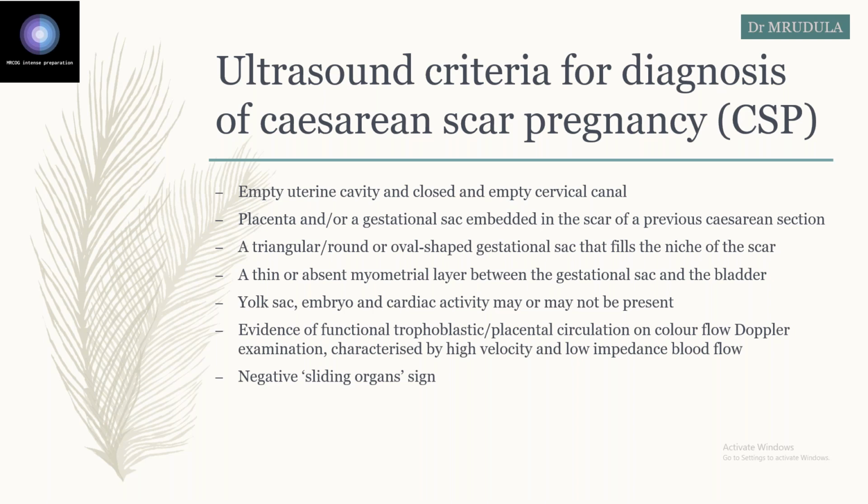So basically, negative sliding sign, the gestational sac embedded in the scar tissue, and how it differs from cervical ectopic. The barrel-shaped cervix is seen in cervical ectopic while this is absent. So how are you going to differentiate between scar pregnancy and cervical pregnancy? There will be a barrel-shaped cervix in case of cervical pregnancy, and here the cervix will be normal and the pregnancy is embedded in the scar.